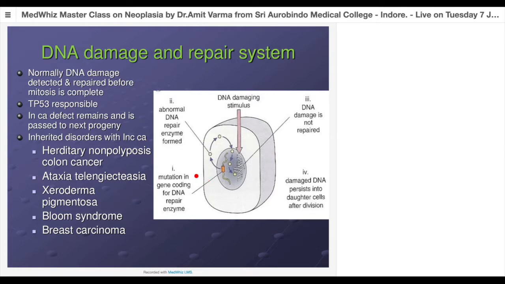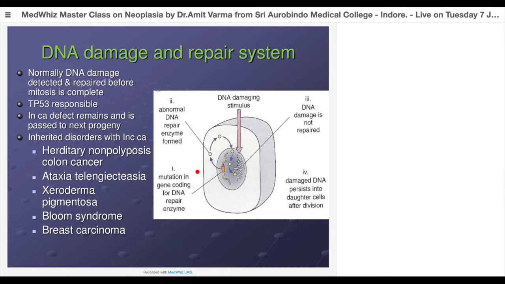But unfortunately, if there's a mutation in this DNA repair gene system, what we have seen in hereditary tumors, that all the recessive autosomal hereditary neoplastic syndromes like hereditary non-polyposis colon cancer or ataxia telangiectasia or xeroderma pigmentosa or Bloom syndrome, where we get multiple tumors of skin or leukemias or lymphomas or solid tumors in the body. The basic defect is a defect in DNA repair. Now, if there's a defect in DNA repair, though the cell is arrested in the cell cycle, the DNA is not getting repaired. So it will be forced to undergo apoptosis.